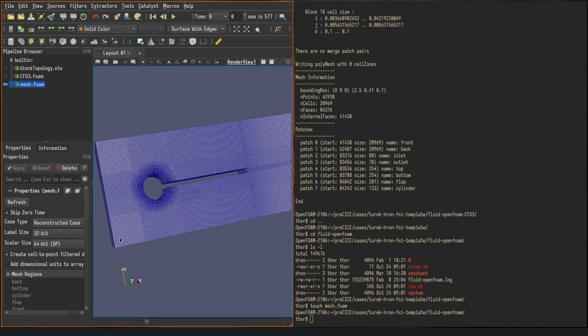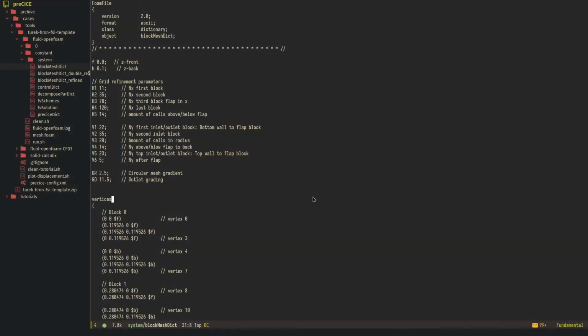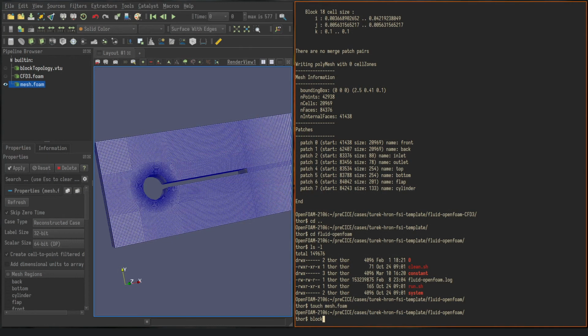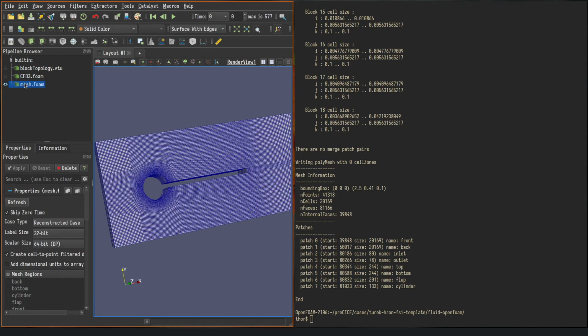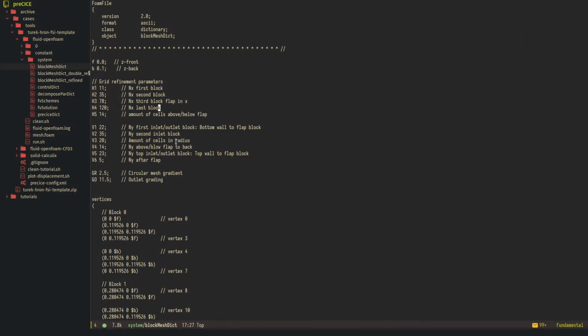And what I want to change is these values. So the first block already has changed values, hasn't it? But I haven't run the blockMesh yet. So if I run blockMesh again, and you load this, you see now that the first blocks are coarser. Let me do that a bit more extreme to show you what's happening.